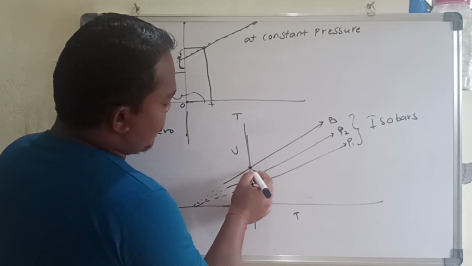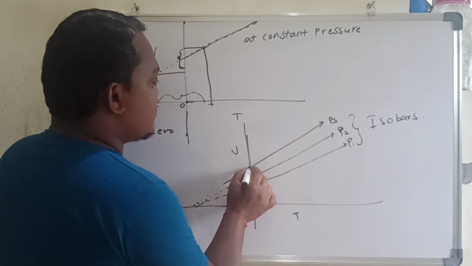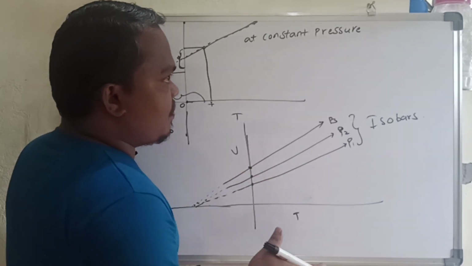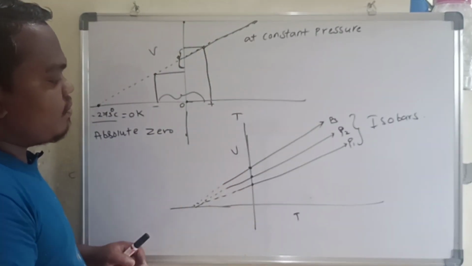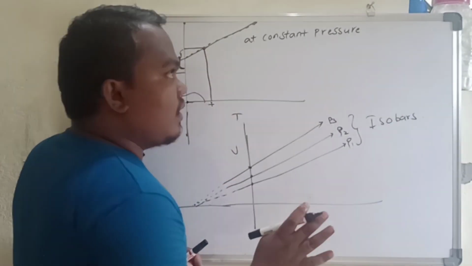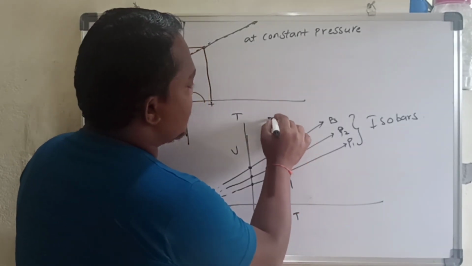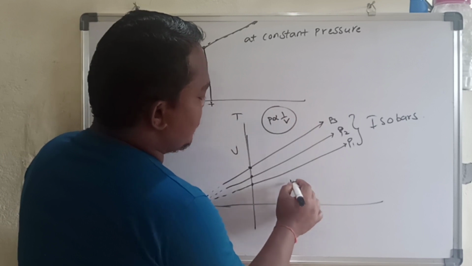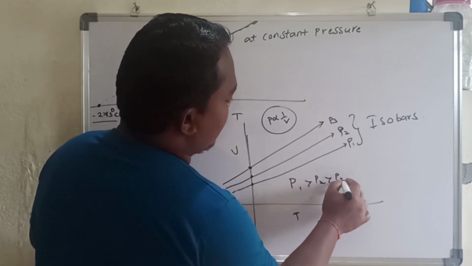Which one has more volume? This one has more volume, that means it has less pressure. If it has less pressure, it has more volume. If pressure is more, then volume is less. So pressure is inversely proportional to volume. Then P1 is greater than P2, which is greater than P3.